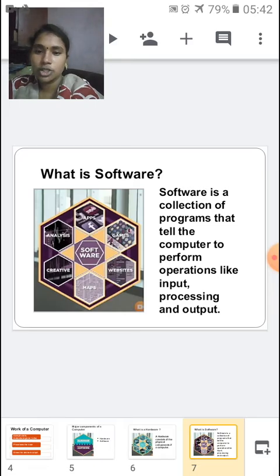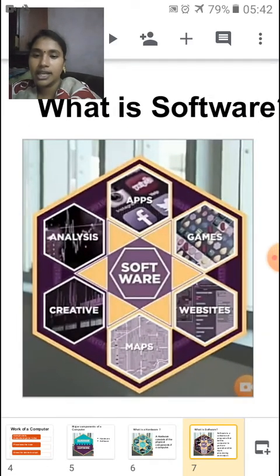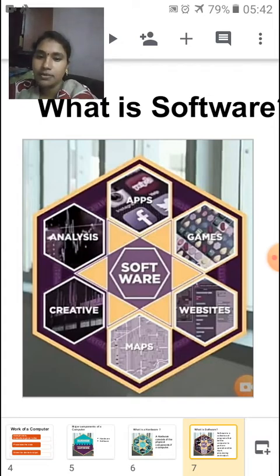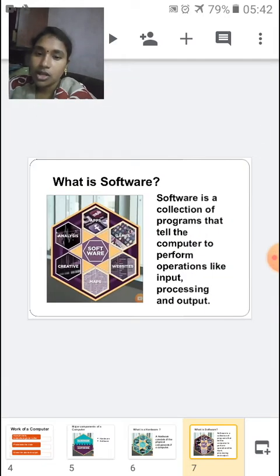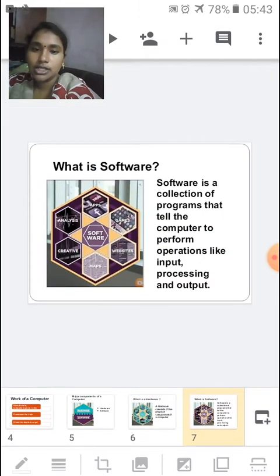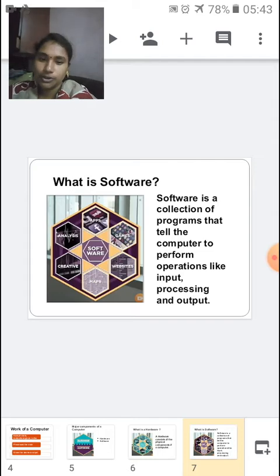Can you see the picture of software? These are the various softwares. It can be apps, games, websites, maps, creative apps and analyzing software also. So did you understand what is a software? It is a collection of programs that tells the computer to perform operations like input, processing and output.